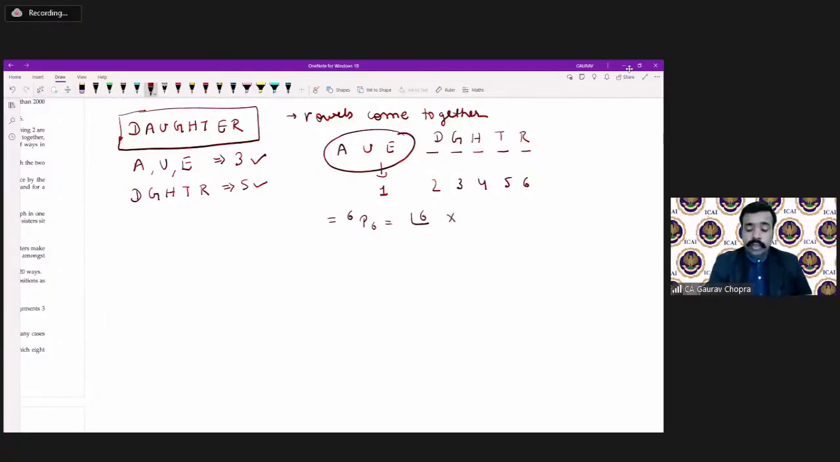Now what we have to do? We have to arrange AUE. So AUE can be arranged in how many ways? In 3 factorial ways. So finally, what we will get? We will get factorial 6 multiplied by factorial 3.